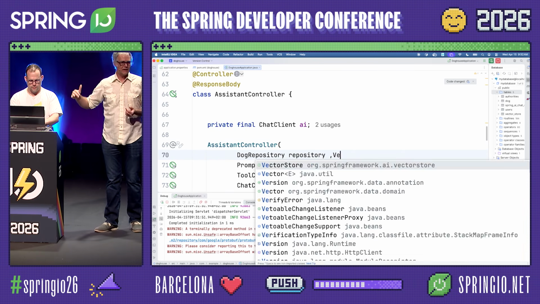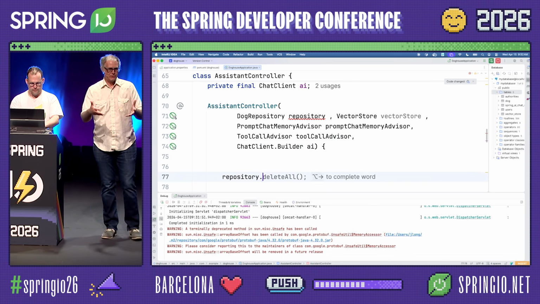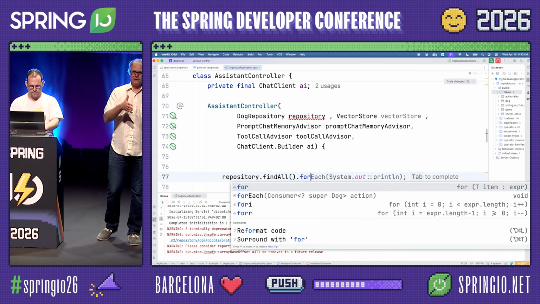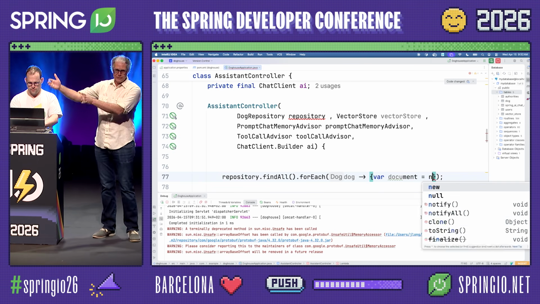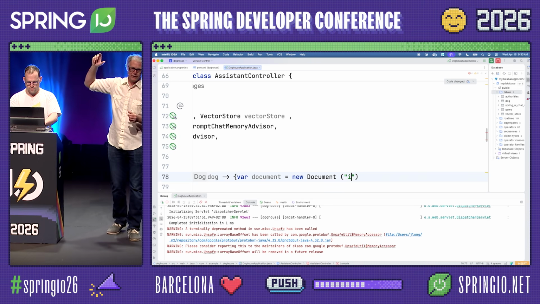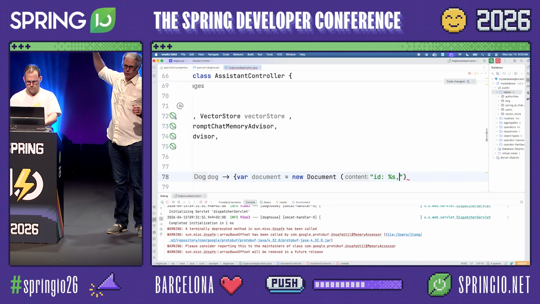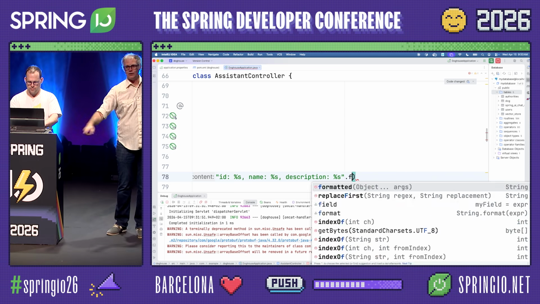We store those, in our case, in PG vector. And then when the user asks a question about a particular dog, we're going to do a similarity search on the prompt that they've put in against our list of dogs that are available. And what then happens is if we match on a dog, then we're going to take that record and put it into the prompt that's going to go to the LLM.